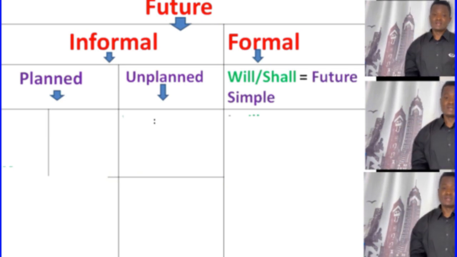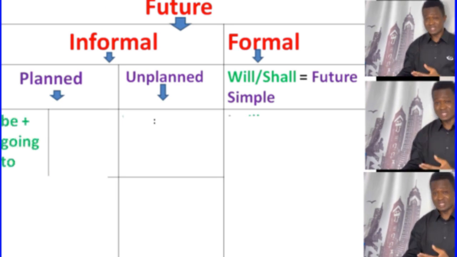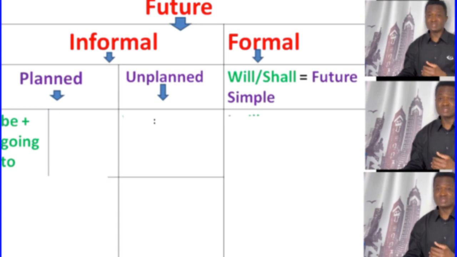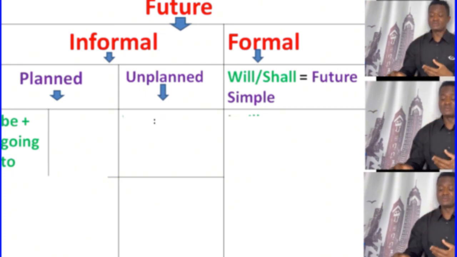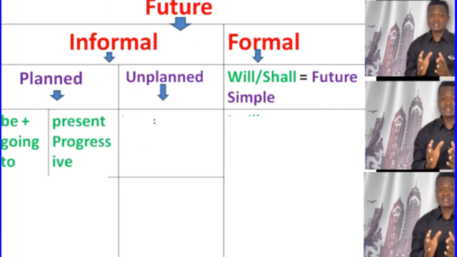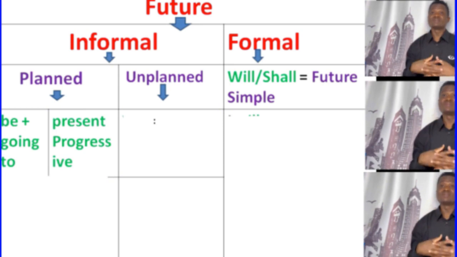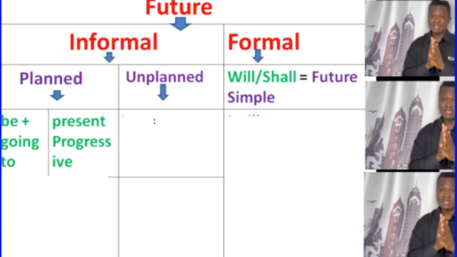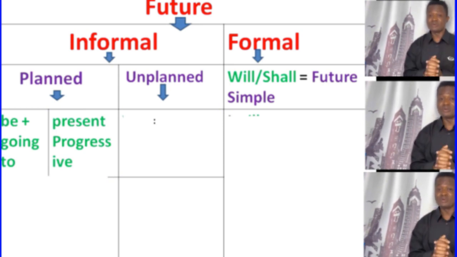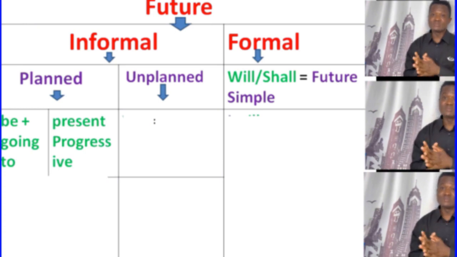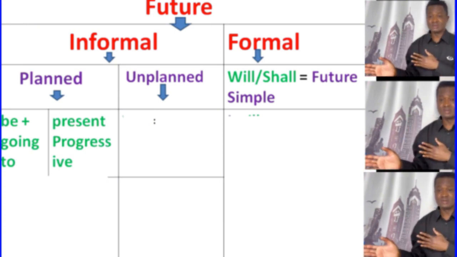Okay, guys. So in planned, we have what we call be plus going to. When you use be plus going to, we're going to use a time expression with it to talk about the future. In planned, we also use the present progressive, or present continuous tense, to talk about the future. We also use a time expression. Time expression is so important here.